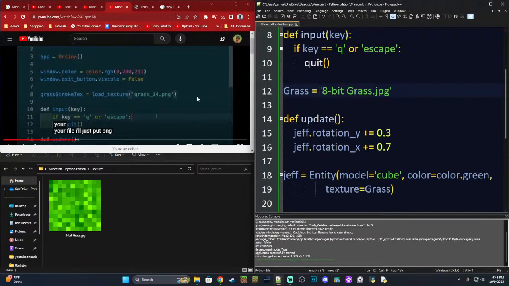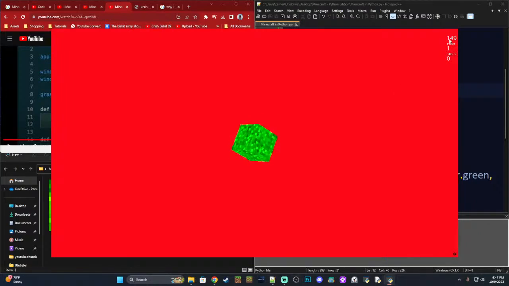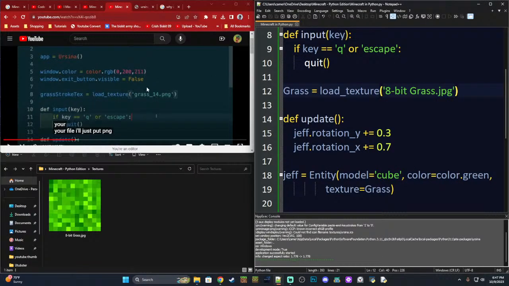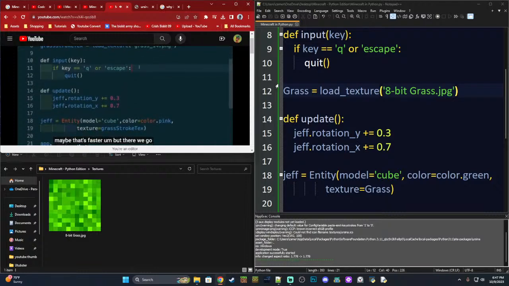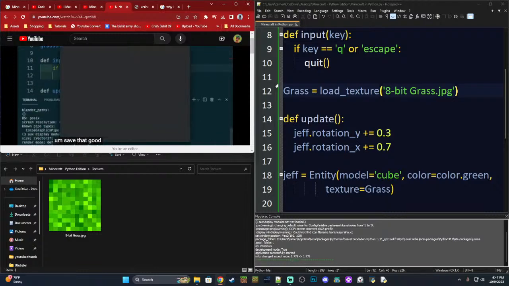What we want to do is load it previously. So we're going to load the textures beforehand, because he's saying it's going to take a long time if you load it every time there's a new model. Let's load all the textures prior to starting the program. So now it should still work, hopefully. All right, it does. This should be a little faster, loading up the texture before we need it. Save that. Good. Now we're going to talk about the next thing.